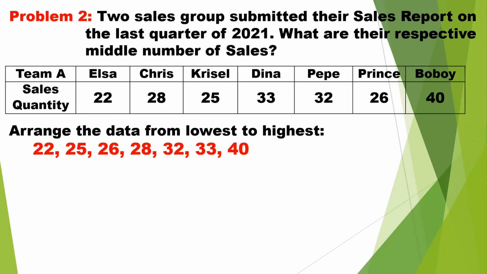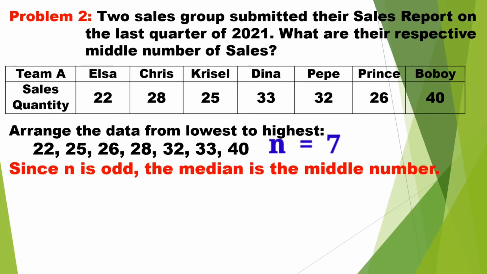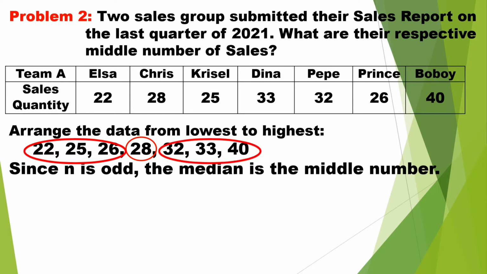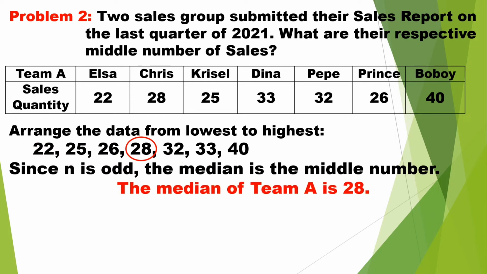Again, it is possible to arrange the data from highest to lowest. It's the same. Since n, or the number of entries, is 7 and 7 is odd, the median is the middle number, or the fourth number, and it is 28. Again, 28 is the median because it has 3 entries before and 3 entries after. Again, the median of Team A is 28.